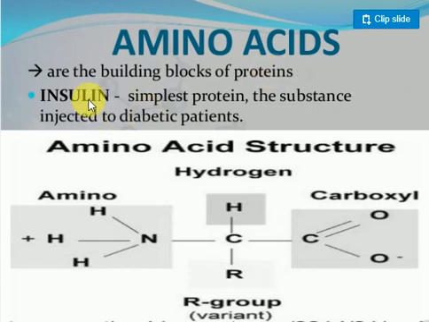Take insulin, the simplest protein, the substance injected into diabetes patients. You know very well that most people face the problem of sugar, which is because of an excess amount of sugar in the body.